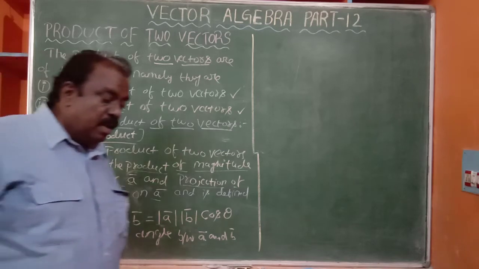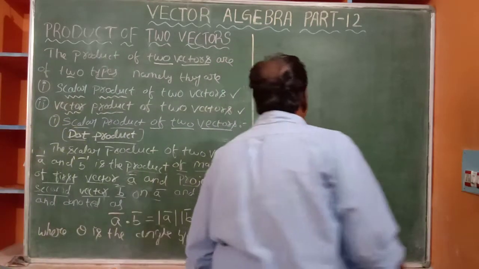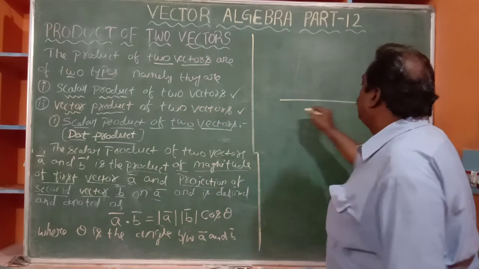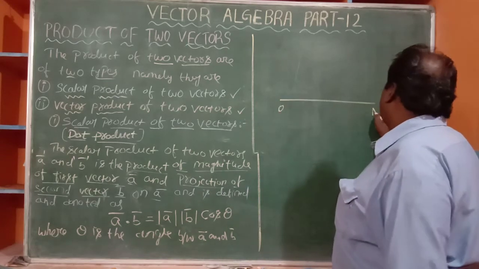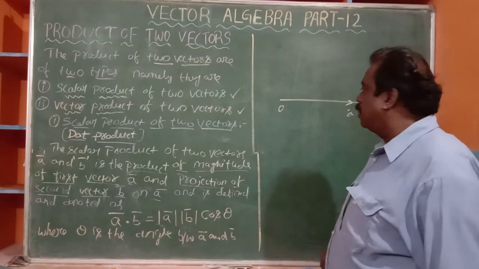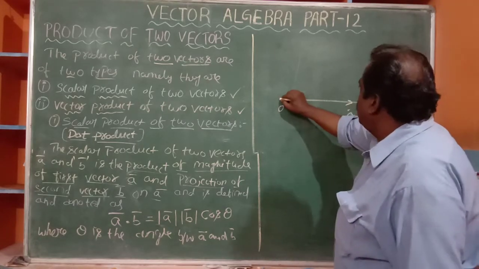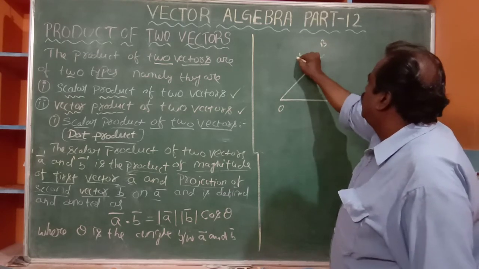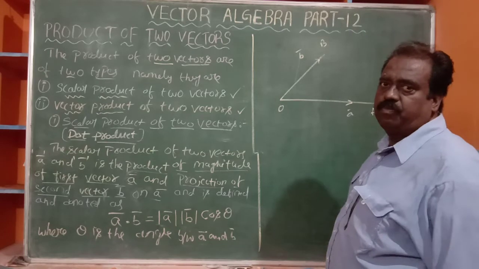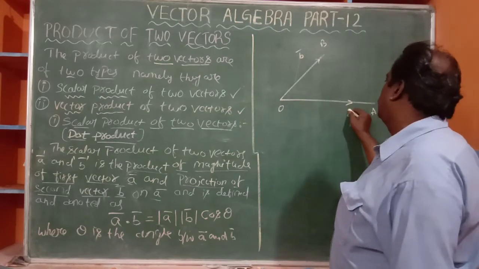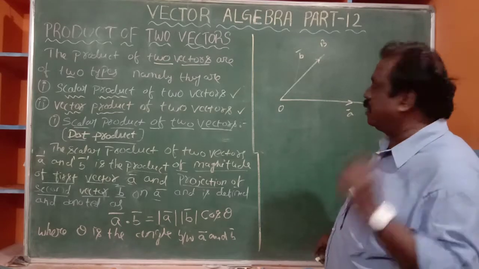Now, diagrammatically I can prove. You see, suppose OA bar is a bar and OB bar is b bar. a bar and b bar are two vectors.